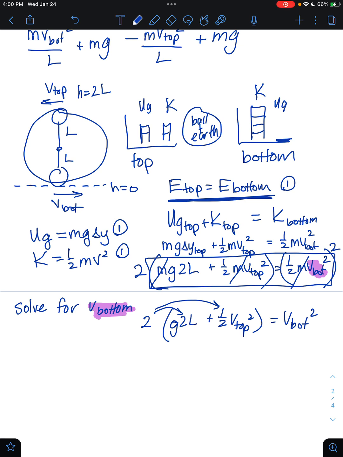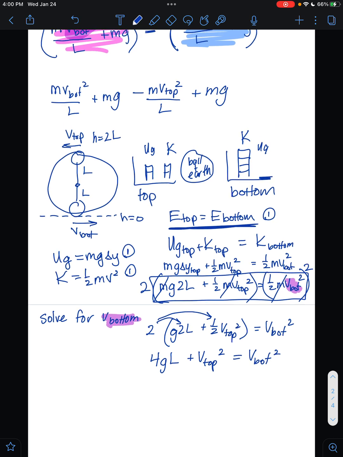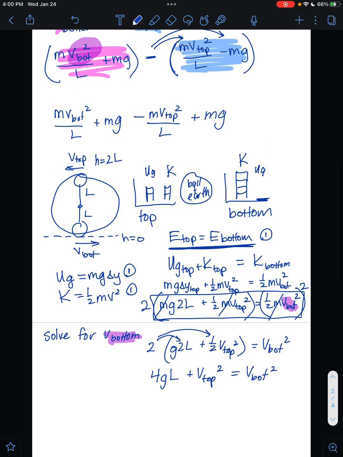This would really be the same thing as 4gL plus v top squared equals v bottom squared. Now I could go as far as solving for v bottom, but in this equation it's v bottom squared, so I might as well just leave it like that, right?